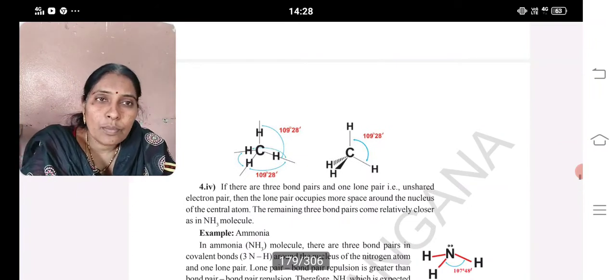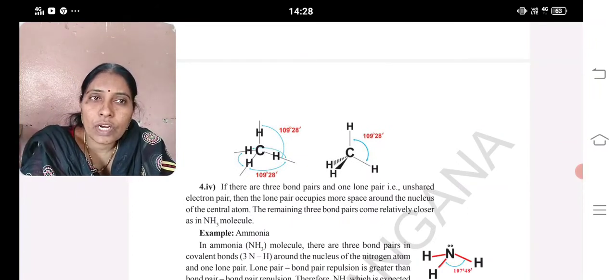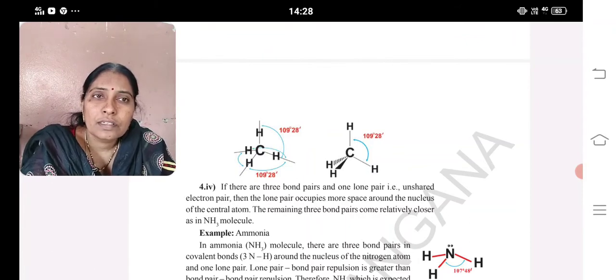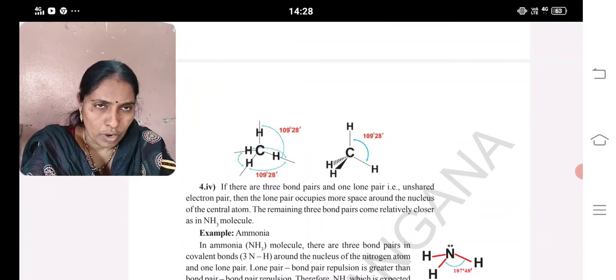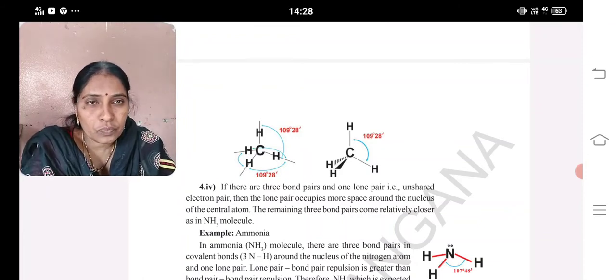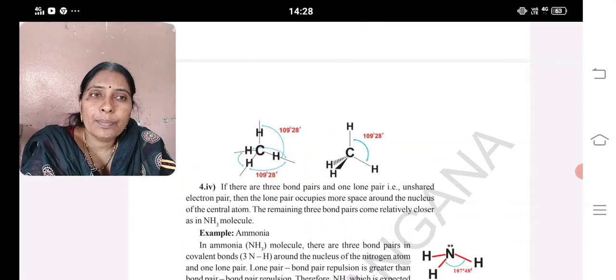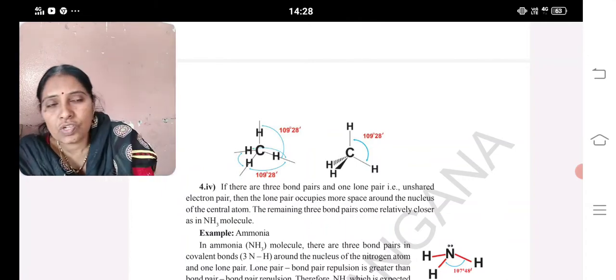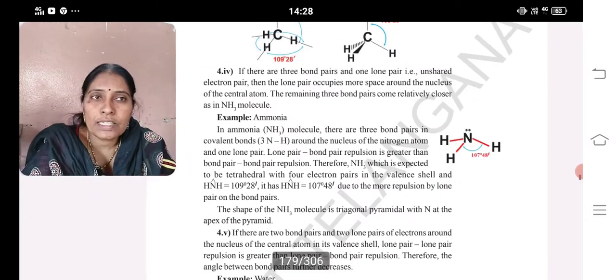If there are 3 bond pairs and 1 lone pair on the central atom, what happens? The lone pair occupies more space than the bonded pairs around the nucleus. The remaining three bond pairs come closer to each other and there is a slight change in the shape. The example for that is ammonia.